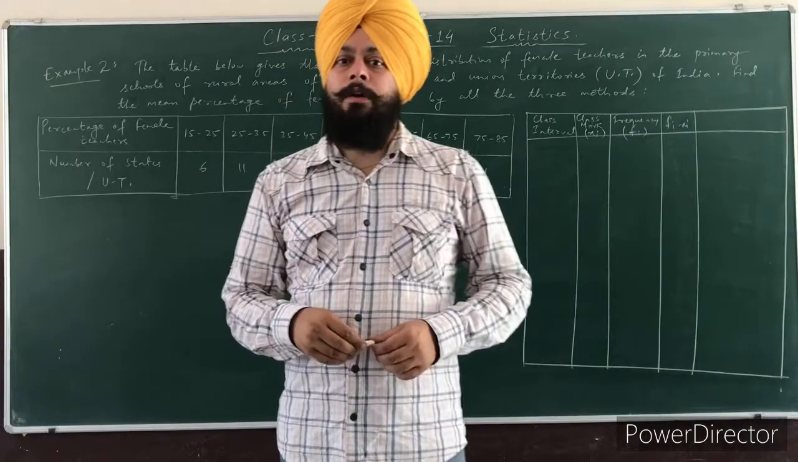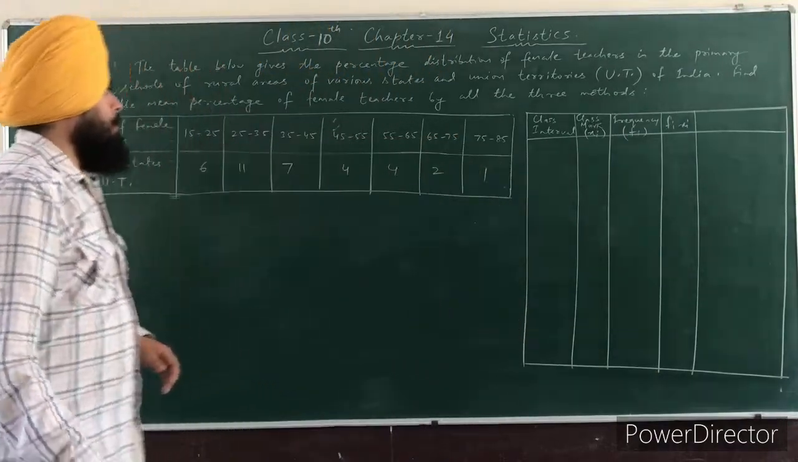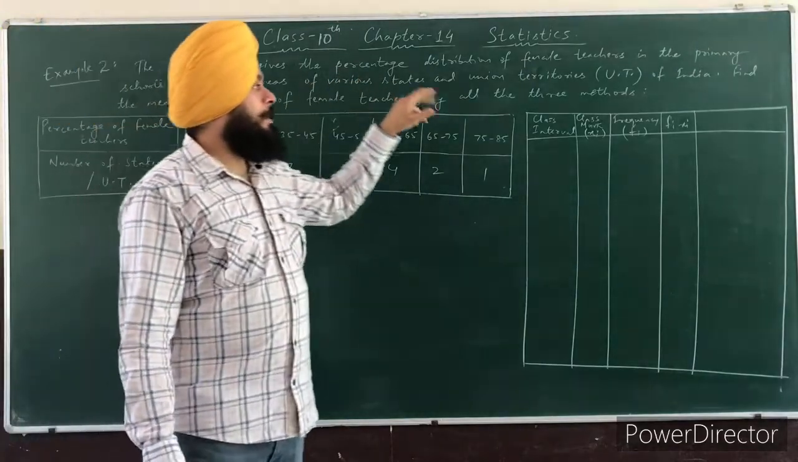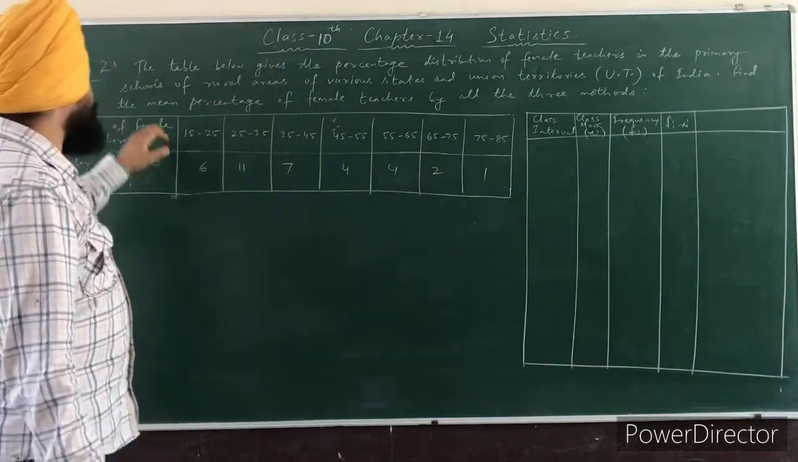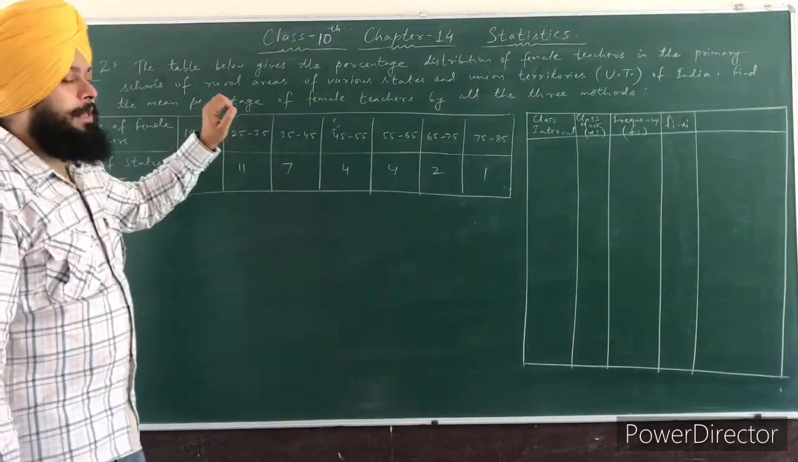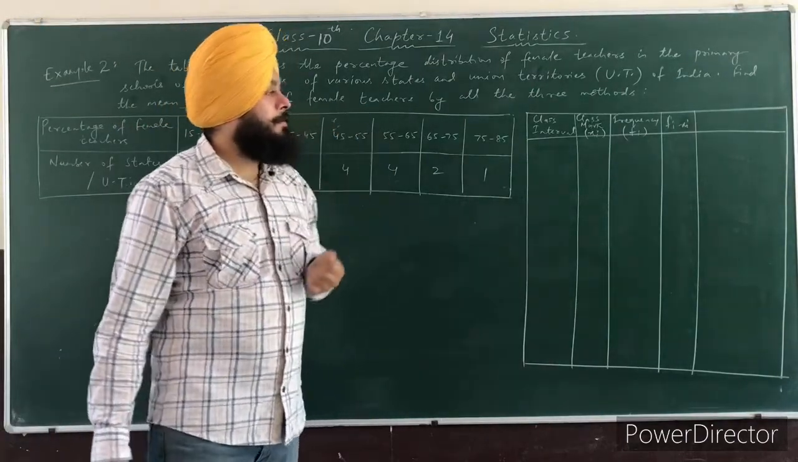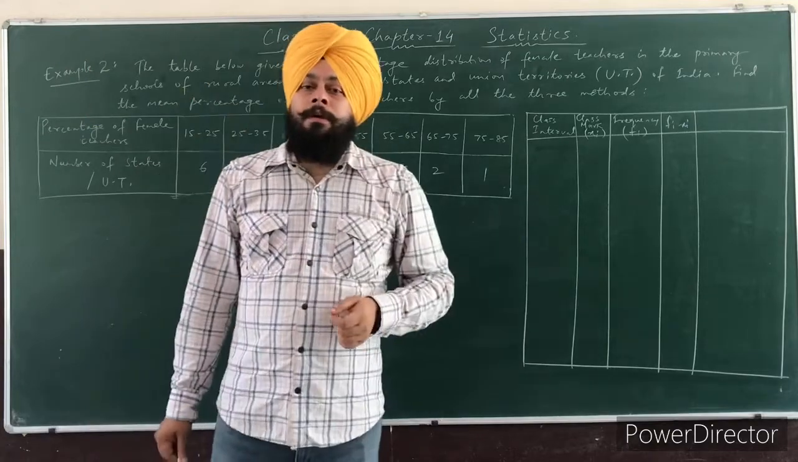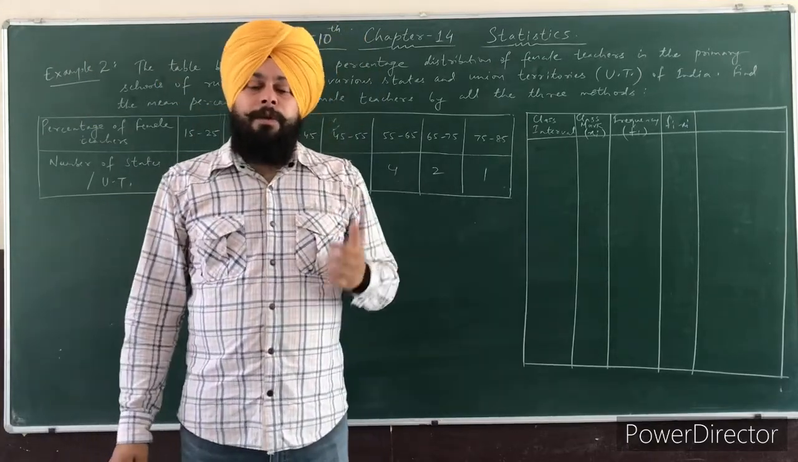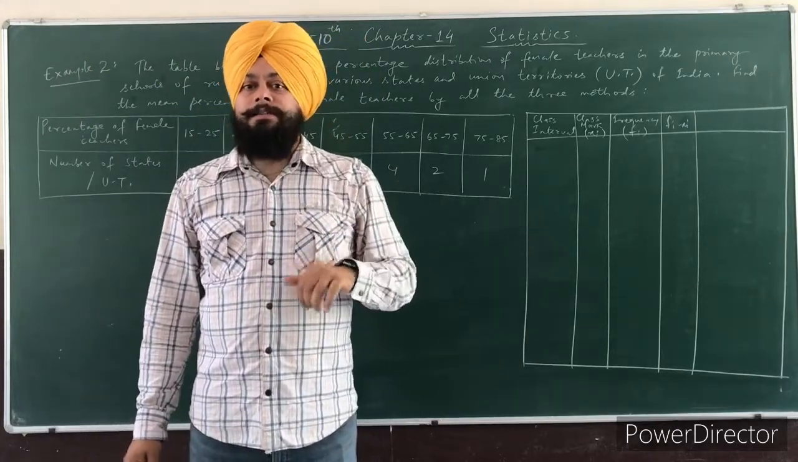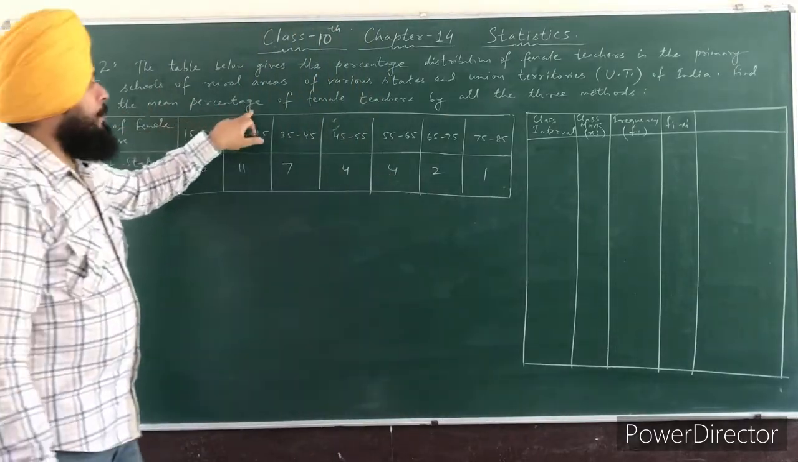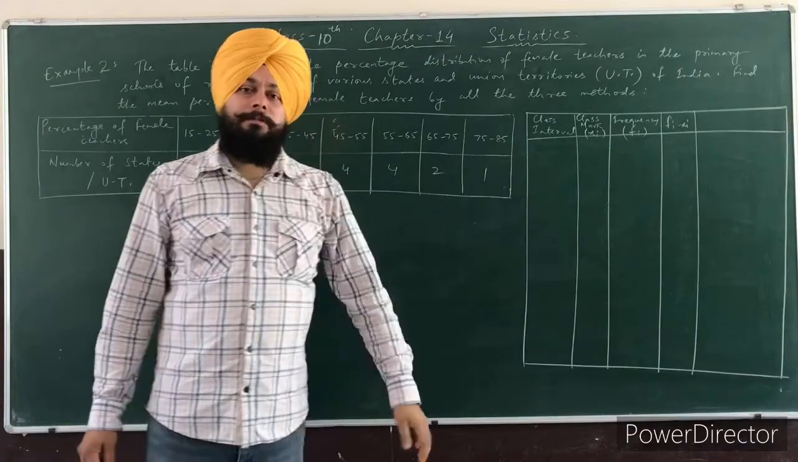Hello students, now let us see example number 2 of your chapter number 14. The table below gives the percentage distribution of female teachers in the primary schools of rural areas of various states and the union territories of India. So what is given here? We have the percentage of female teachers in different states and union territories. So we have to find the mean percentage of female teachers by all the three methods.